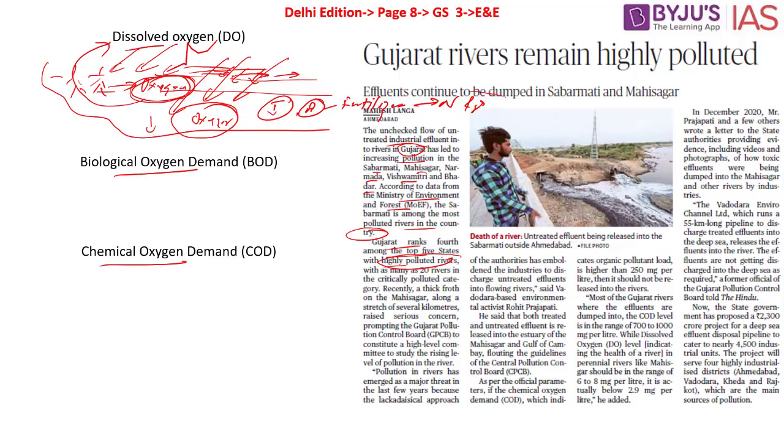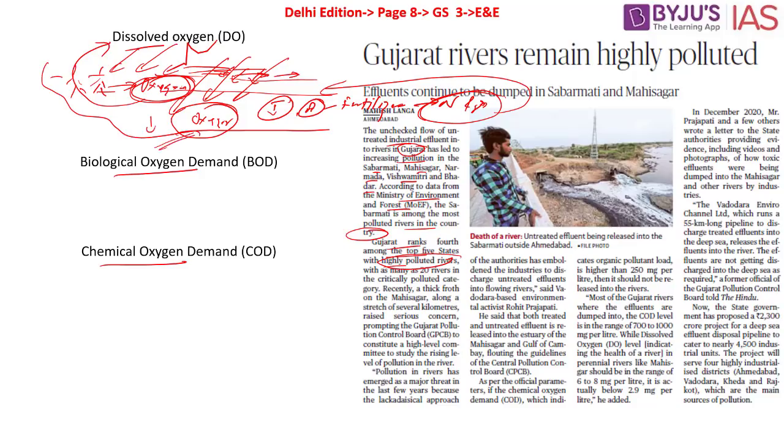So what happens? The excess amount of fertilizer, that is the nitrogen or the phosphorus, enters these rivers or the pond. So what will happen? There is an algal bloom in this particular layer. When there is an algal bloom or increasing eutrophication in a particular area, they block the top layers such that the photosynthesis that has to take place is completely down, and as a result the dissolved oxygen is also reducing over a period of time. So the industrial pollutant and the agricultural pollutant are decreasing the oxygen in this particular area.